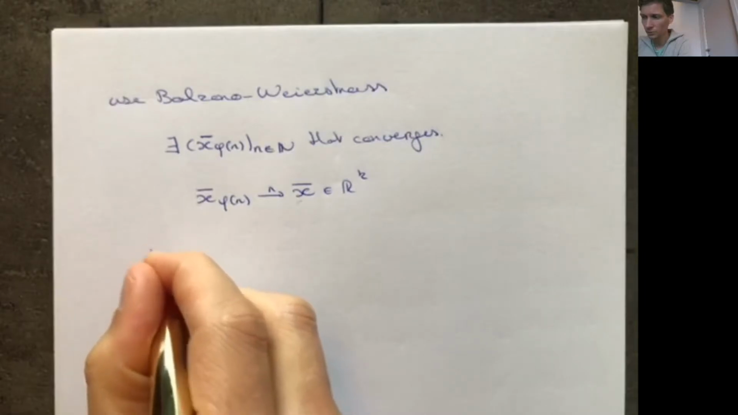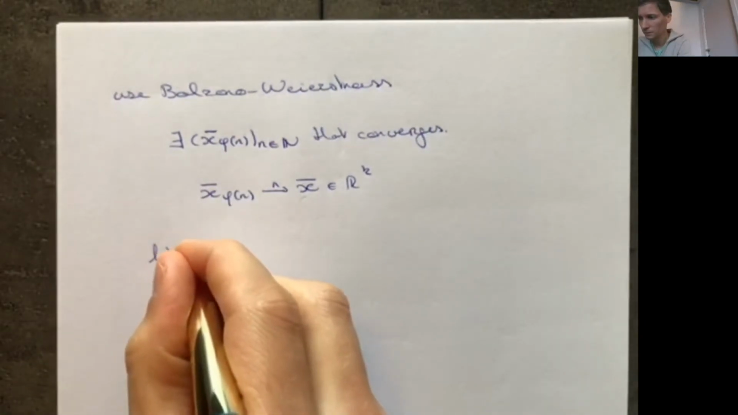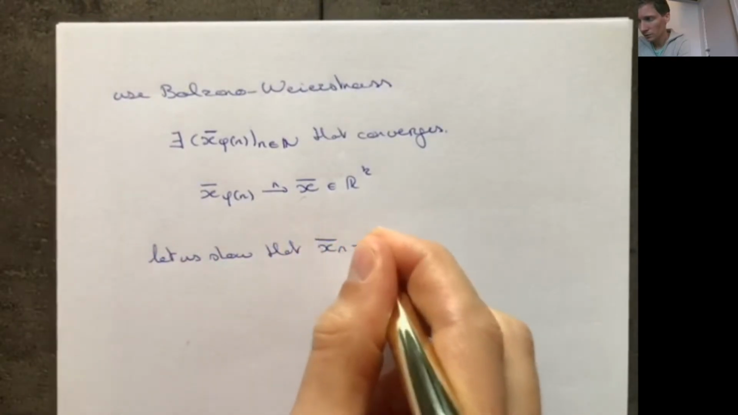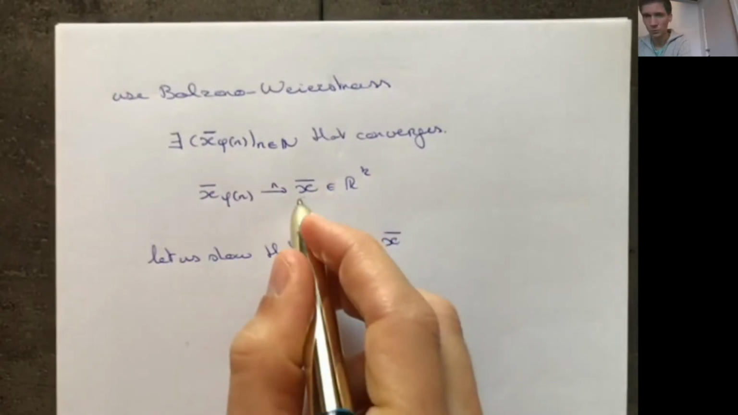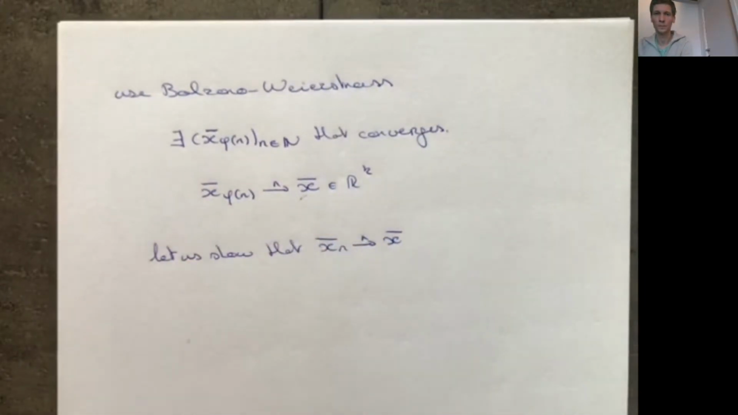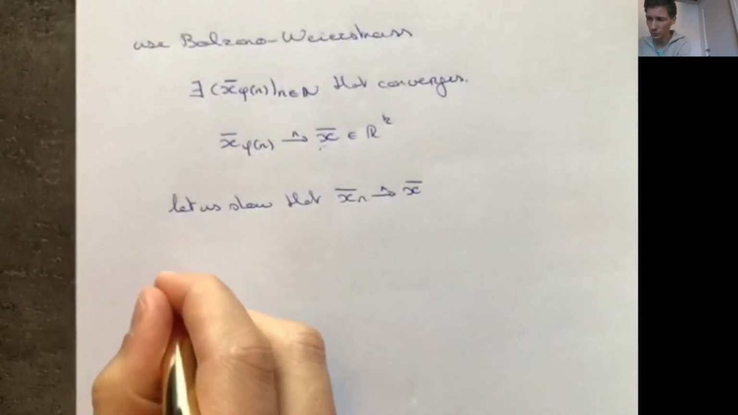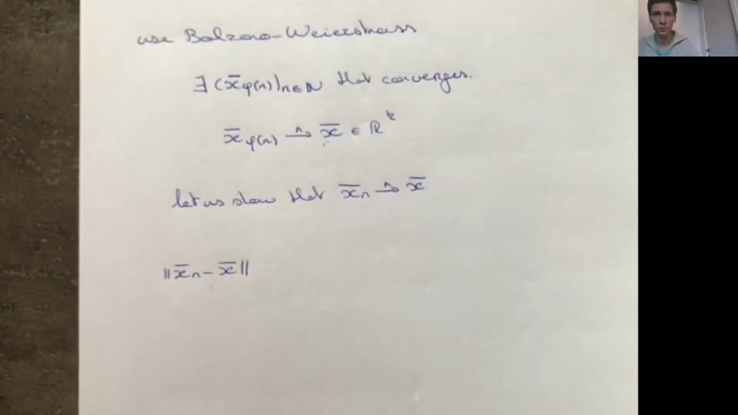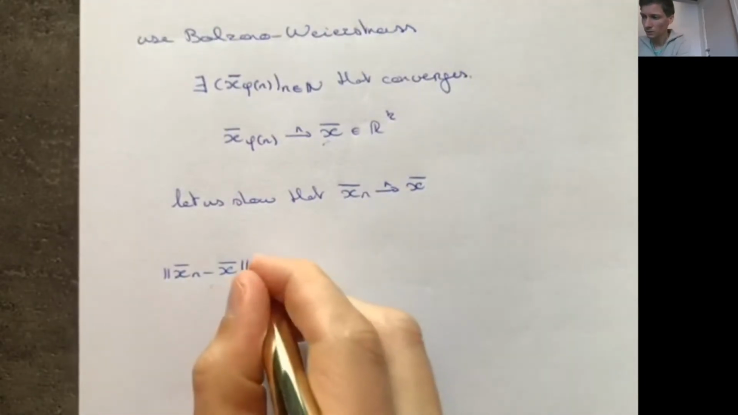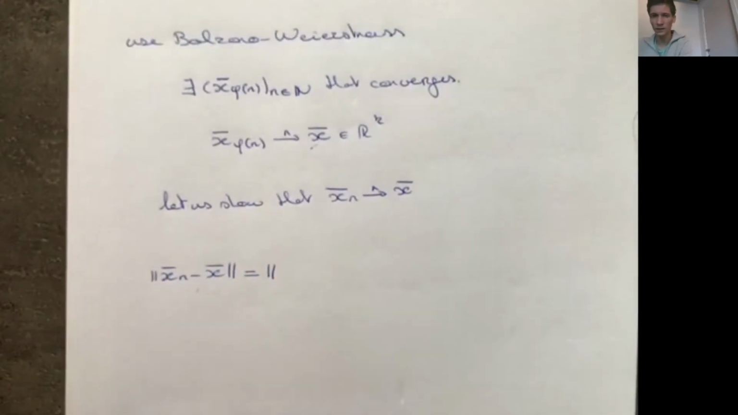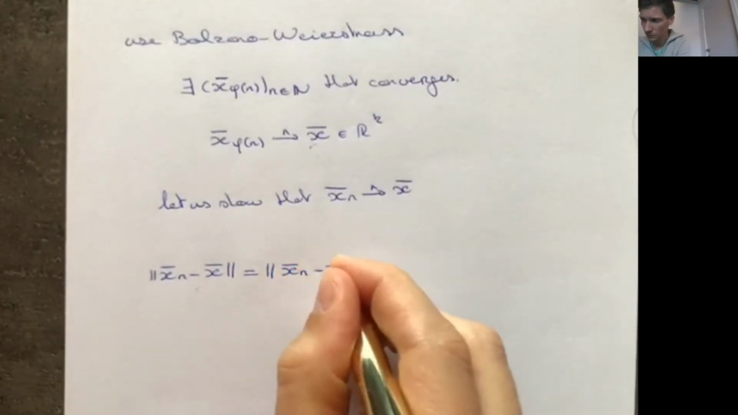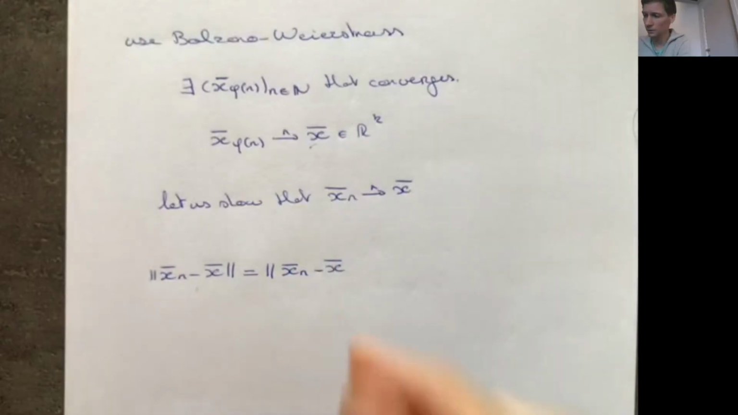So we're going to finish the proof by showing that this original sequence converges also to this same limit here. In particular we want to show that xn minus x, that the distance here goes to 0. So what can we do? Well, we can use the same trick as we always do. We can add and subtract the same number, add and subtract the same vector in this case.